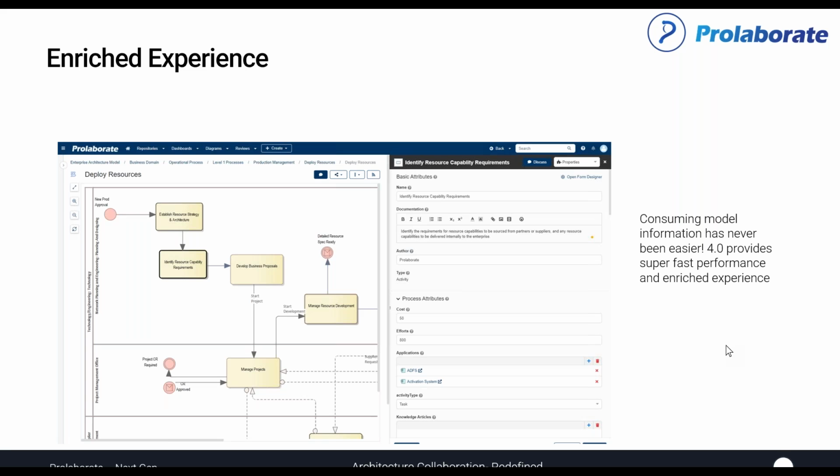It's now becoming a way to engage non-EA teams to feed inputs to the architecture models. Conventionally, this would have happened through Excels or emails, and now it's all happening through Prolaborate itself. We wanted to improve on it and make it as simple as possible for the users, so the forms and layouts are much less cluttered and easy to use. That has been another design principle.